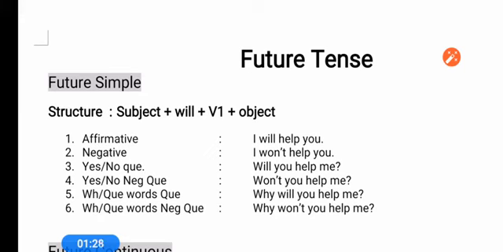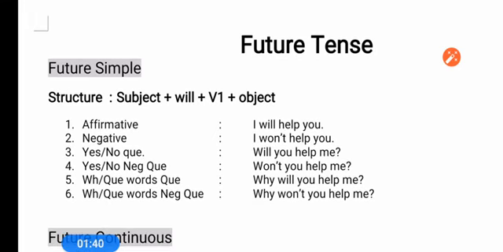For example, why will you help me and why won't you help me. What will you do, how will you do, where will you do. So in this way we add question words just before will.